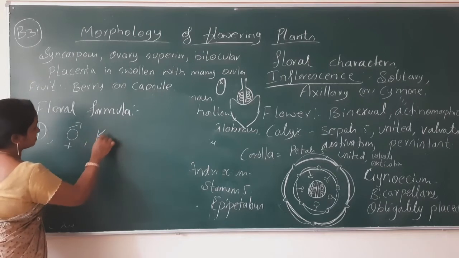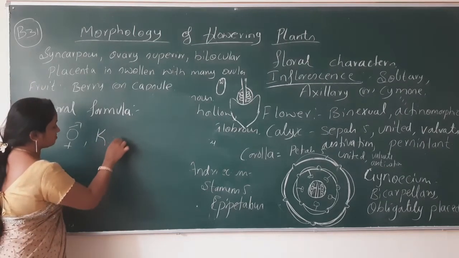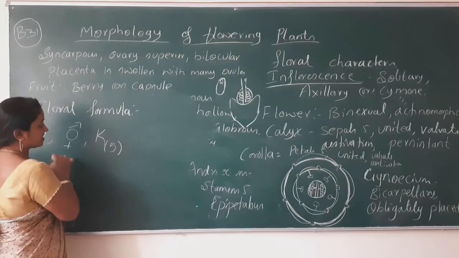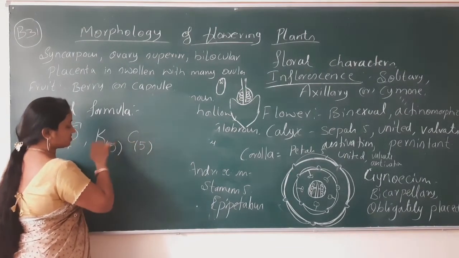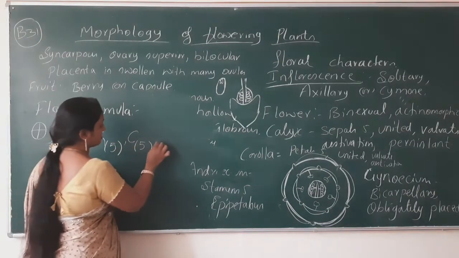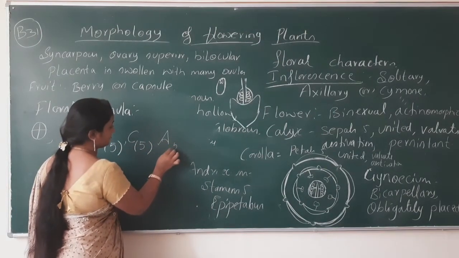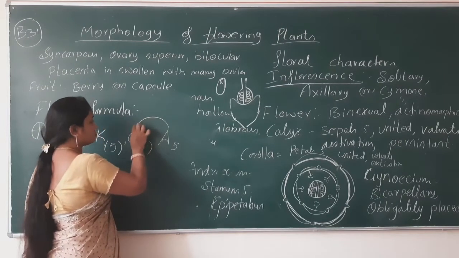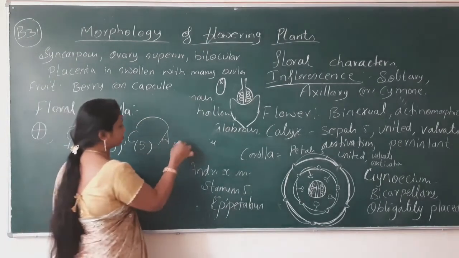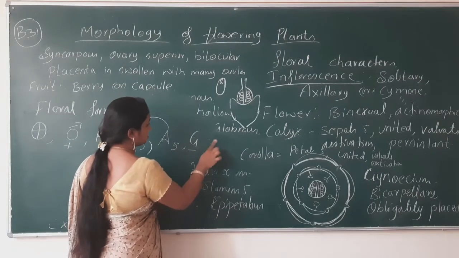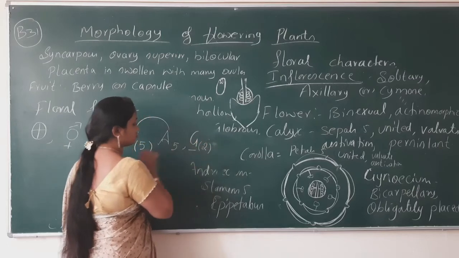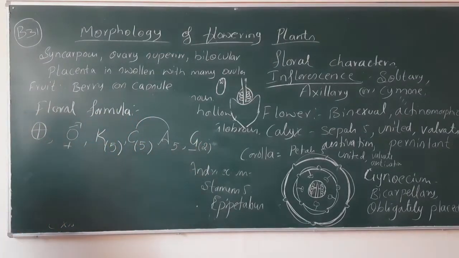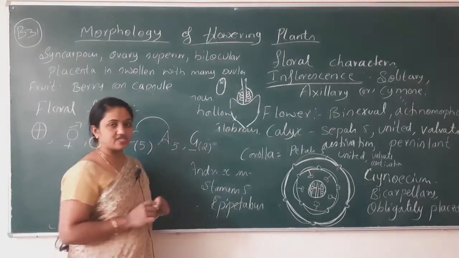Calyx is 5 in number and it is united. Corolla is 5 in number and it is also united. Androecium is 5 and it is on the corolla. And gynoecium is a superior ovary with 2 locules, and both are fused. So this is all about the floral formula of the Solanaceae family.